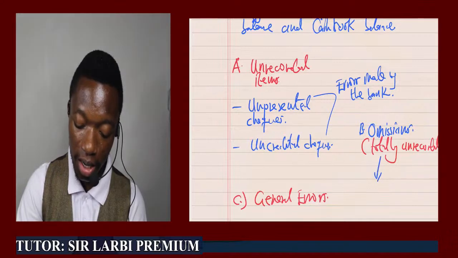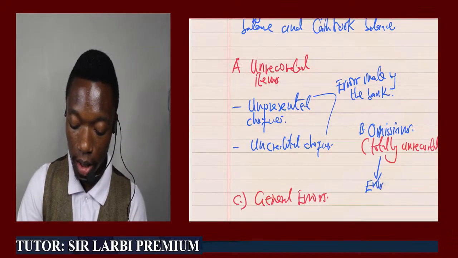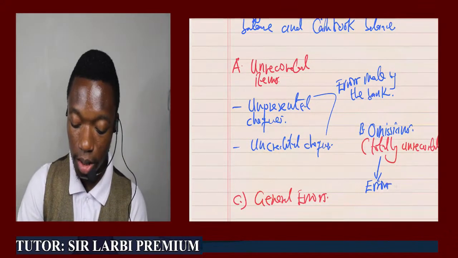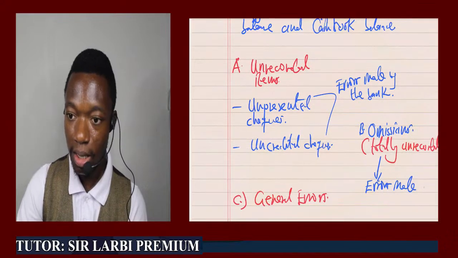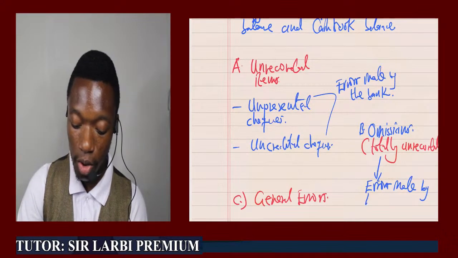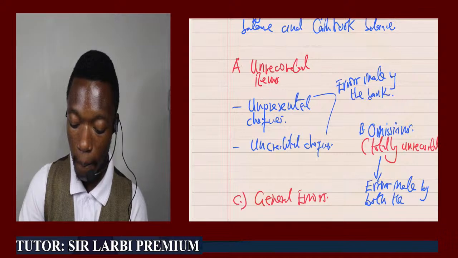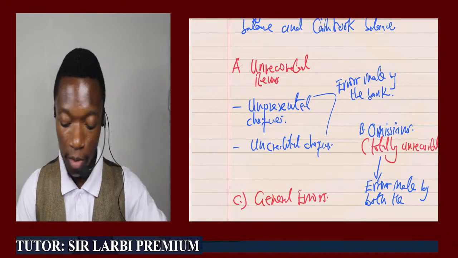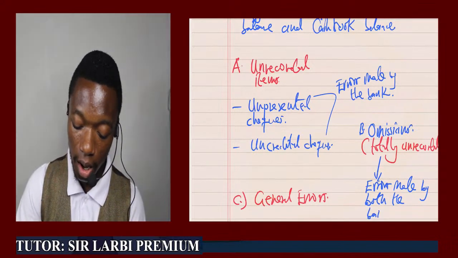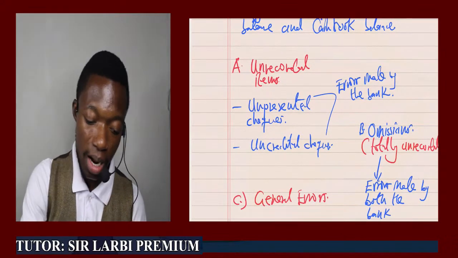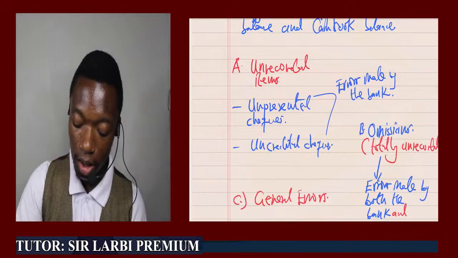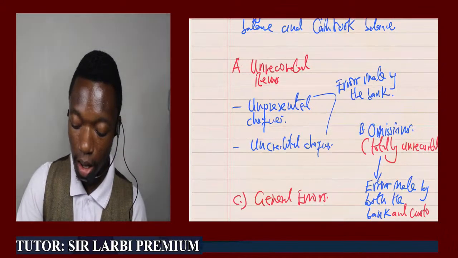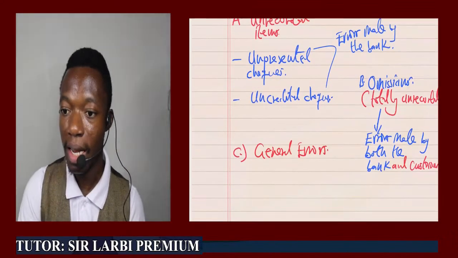So there are errors made by both the bank and the customer.